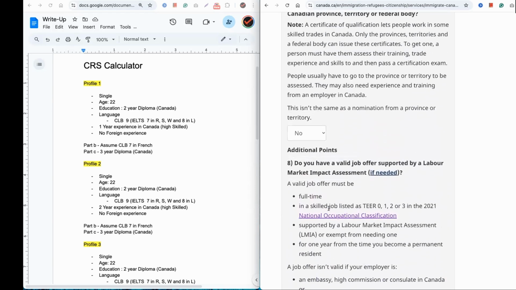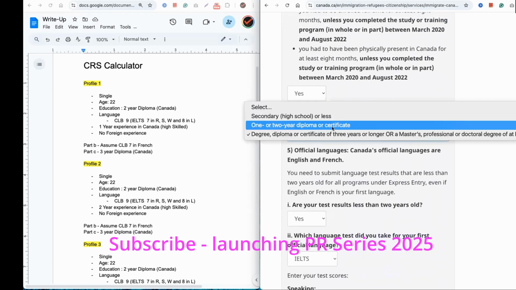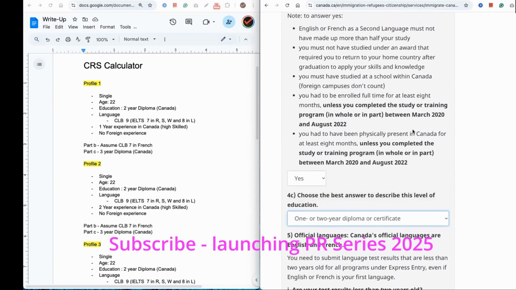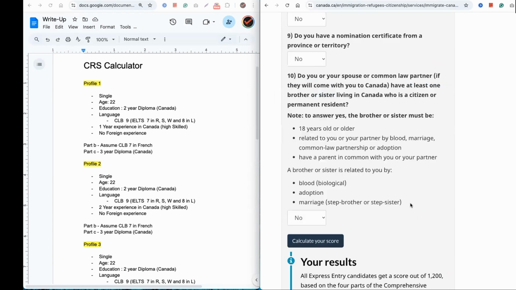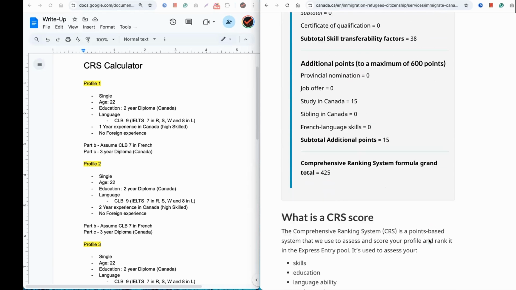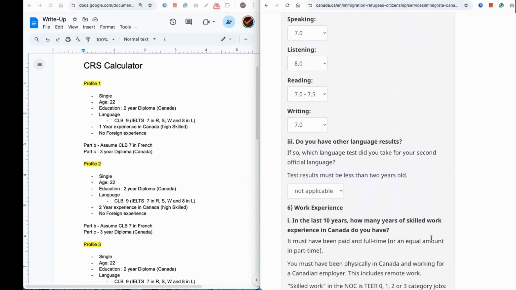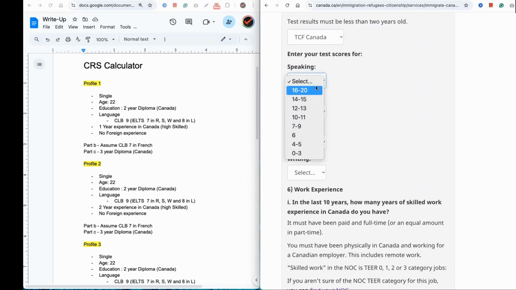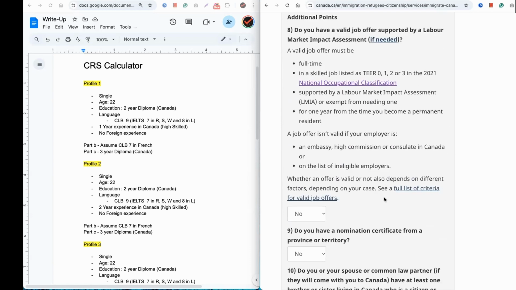So now I'm just going to play around with, I will go back and change the education back to, for example, a 1 or 2 year diploma, and we should be back to 425 score. So I will now show you the impact of, let's say, French language proficiency, right? So let's say this person also has a second language in French. So any test could be okay. Let's say give TCF, right? And then this is CLB 10, 9, 8, 7. So it's CLB 7. So I'm going to give all the CLB level 7 for this person. And let's see how much the scores are for that.